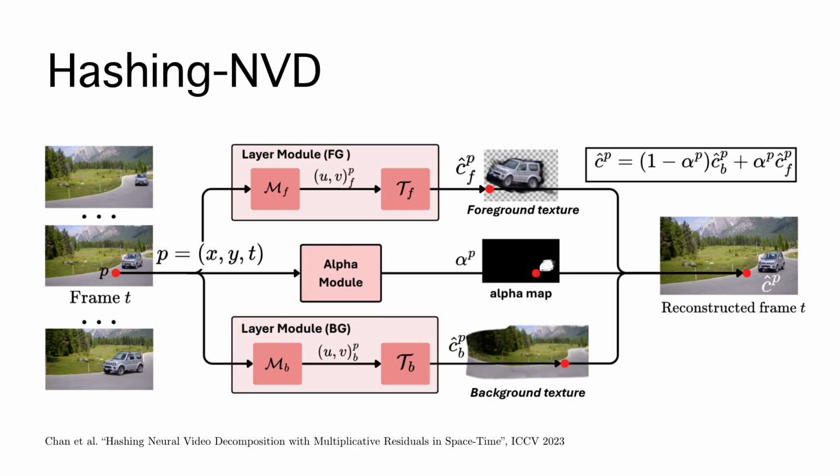The system takes spatiotemporal coordinates x, y, and t as the input. The alpha network decides whether each pixel belongs to the foreground or background, and each module assigns color to the pixel using the corresponding texture. This setup already enables consistent video edits, but training time is still a limitation. That's where hypernetworks come in.